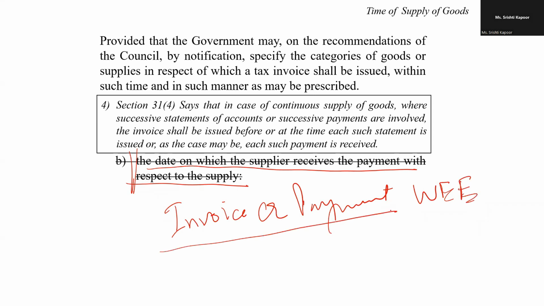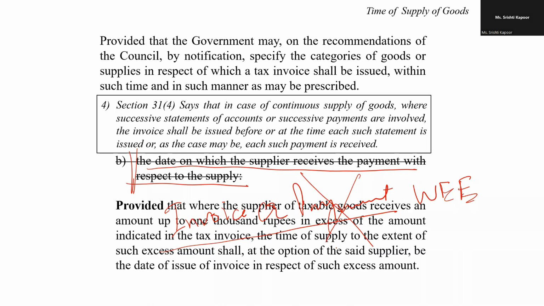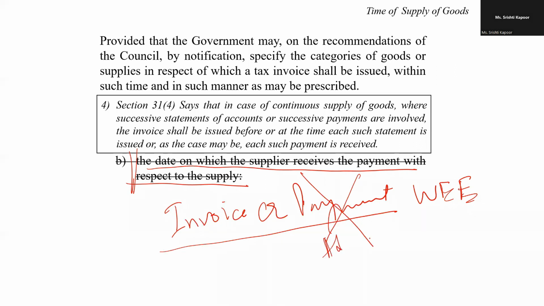This was the law. But my dear friend, after the introduction of the GST and when there was a representation from various trade bodies, this word payment has been removed. Meaning thereby the payment means the advance payment. Why am I saying the payment means advance payment? Because if the payment is received later on, let us take an example. The invoice was received on the 9th of August 2022. In the first case, the payment was received on the 28th of July. And in the second case, the payment was received on the 28th of August.